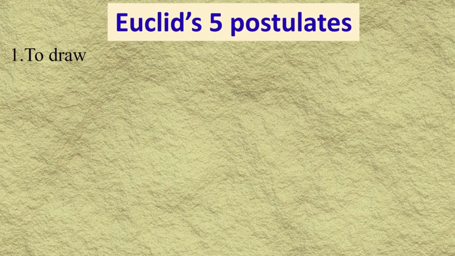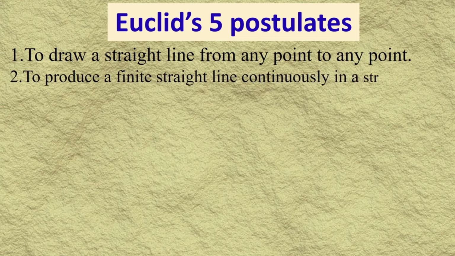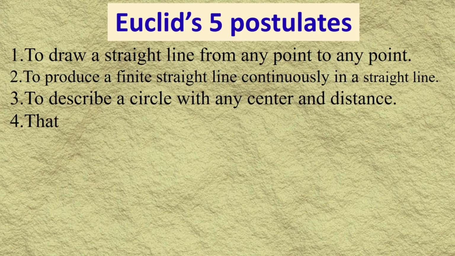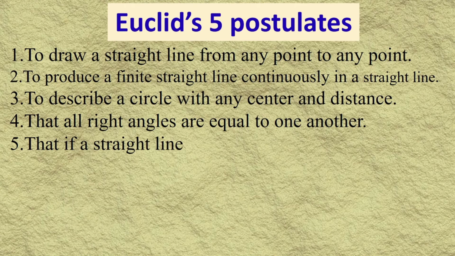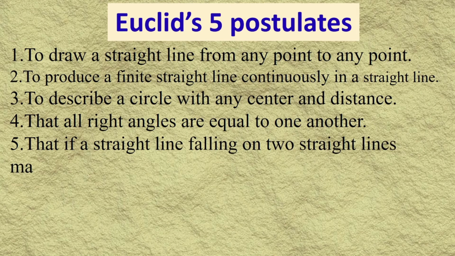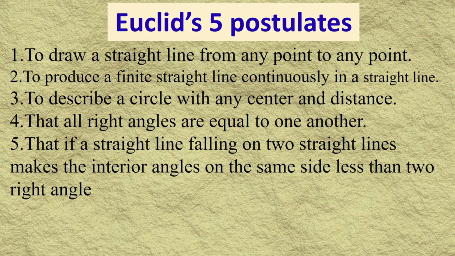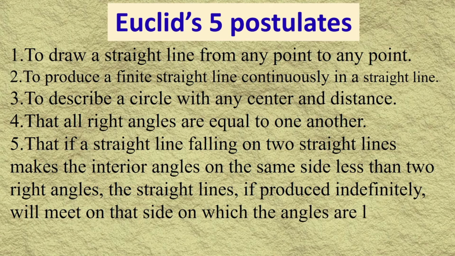Now, Euclid's 5 postulates. The 5 postulates are as follows. To draw a straight line from any point to any point. To produce a finite straight line continuously in a straight line. To describe a circle with any center and a distance, meaning radius. So you can draw a circle with a fixed point called the center and at any distance, meaning radius.